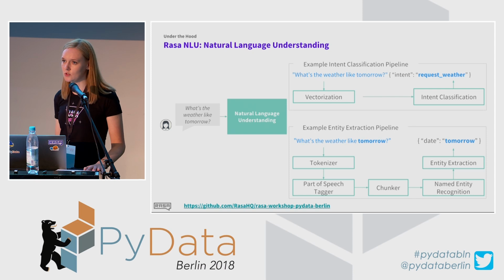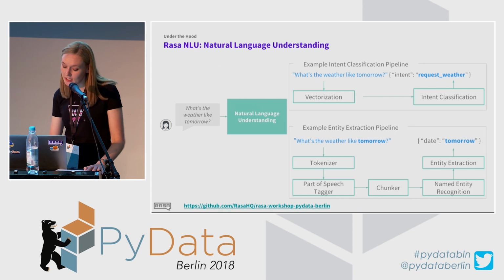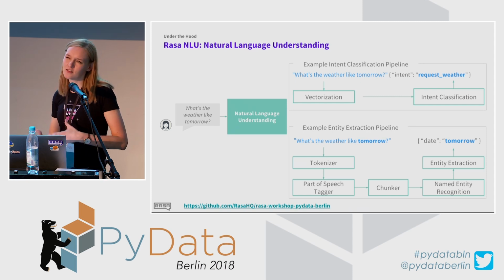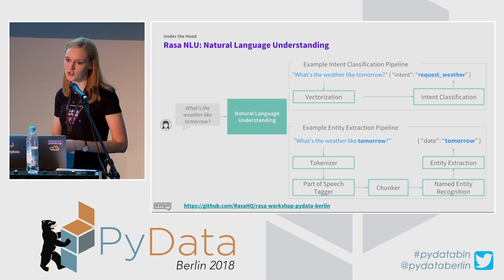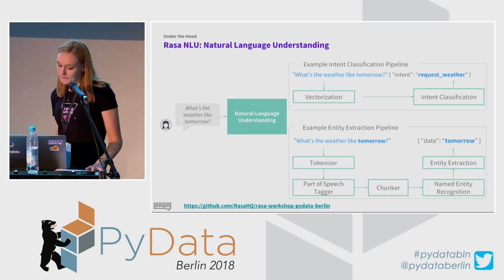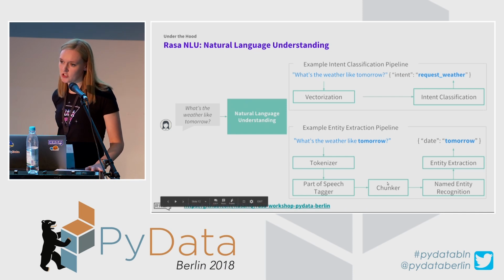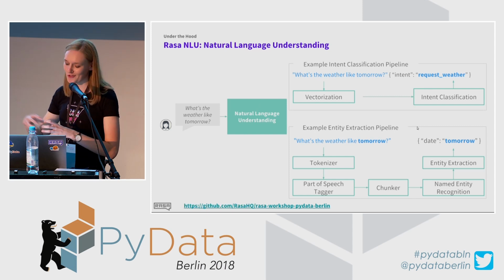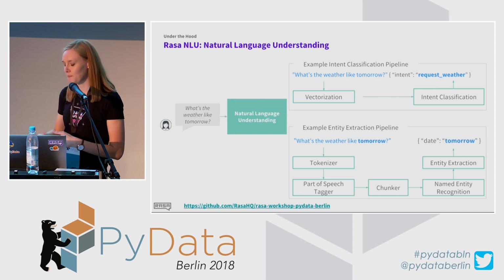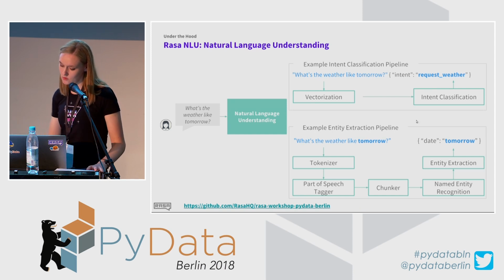input sentences into tokens, and usually it can be something very simple like a white space tokenizer. Then we use a part of speech tagger, which assigns the grammatical meaning of the word. So is it a verb? Is it a noun, adjective, etc.? We use a chunker as well, and the chunker creates bigger chunks of words. For example, an address can consist of more than just one word. So that's why we use a chunker as well.